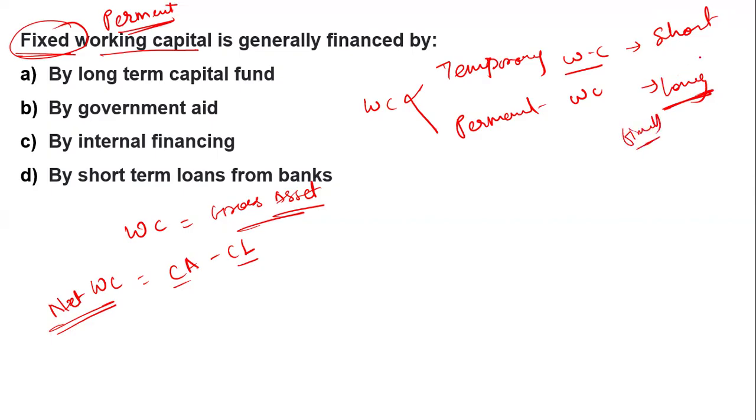So here, this is generally what you have to do. You have to finance temporary working capital with your short term finance, short term capital funding, and your permanent or fixed working capital you have to finance with your long term funding. So this is a standard criteria. Here the fixed is talking about the fixed working capital. That's why option A is correct, that is, by the long term capital funding.